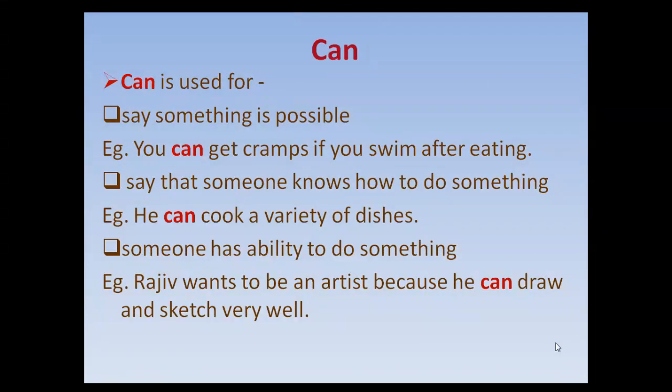Can. Can is used to say something is possible. You can get cramps if you swim after eating. It is also used to say that someone knows how to do something. He can cook a variety of dishes. Someone has the ability to do something. Rajiv wants to be an artist because he can draw and sketch very well. So we are talking about ability.